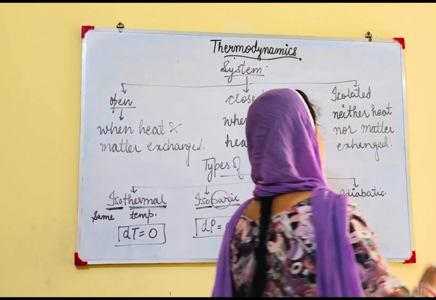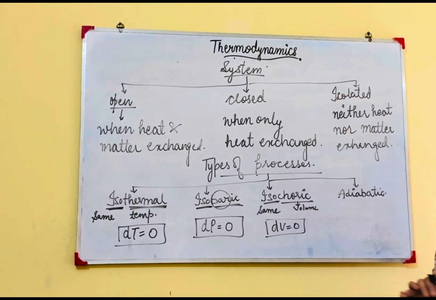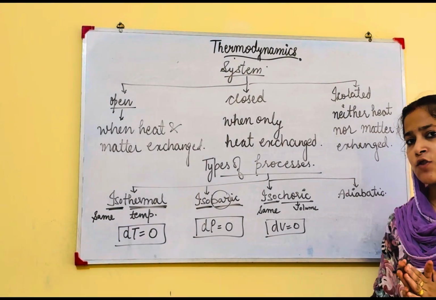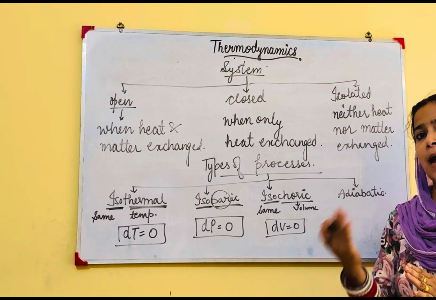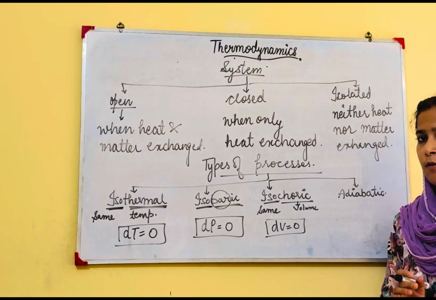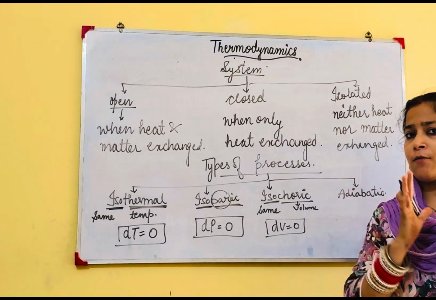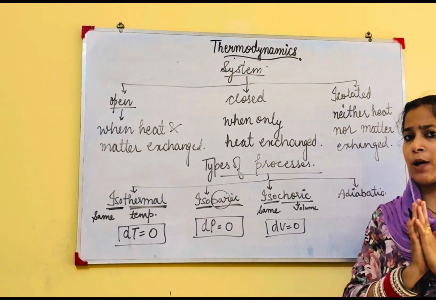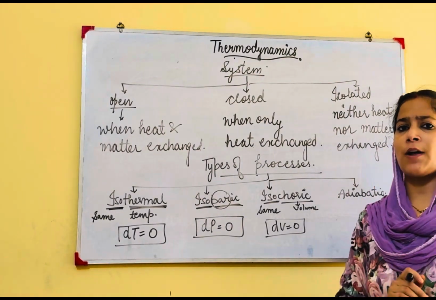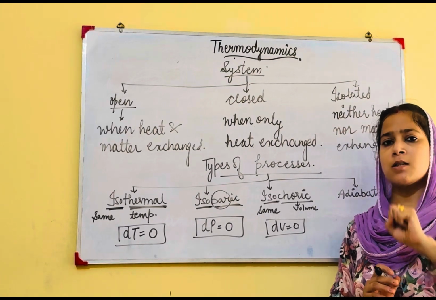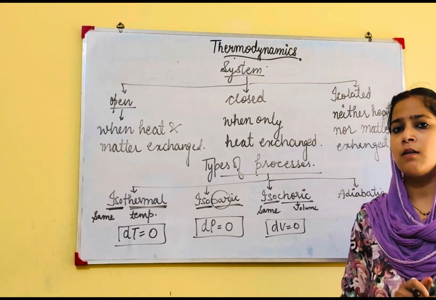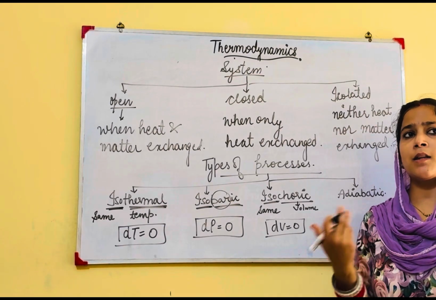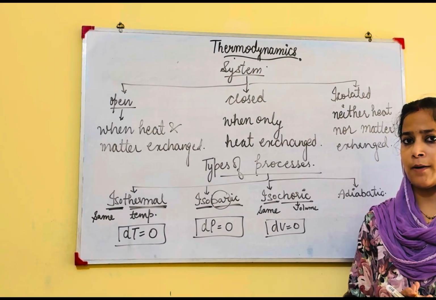Now last one is adiabatic. Adiabatic means when there is no heat exchange between system and surrounding. We said system is that which is under observation and everything else is surrounding. If we consider the thermos flask along with the tea inside it as a system, then everything else is called surrounding.